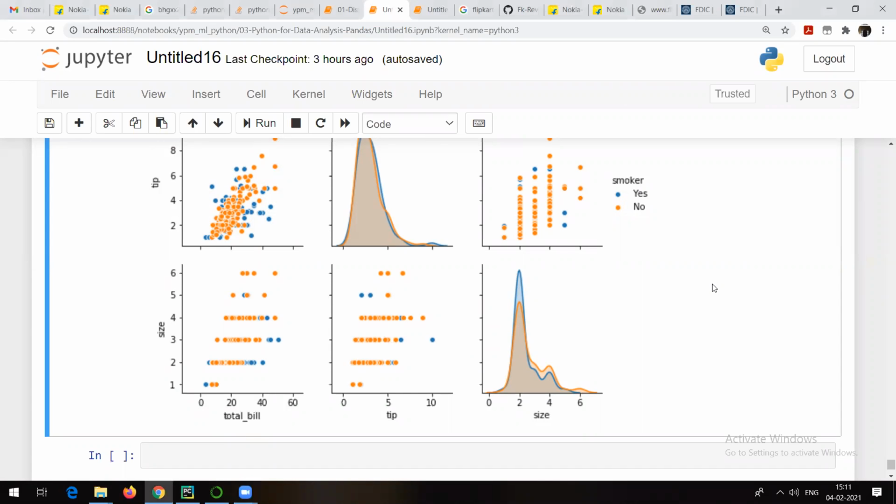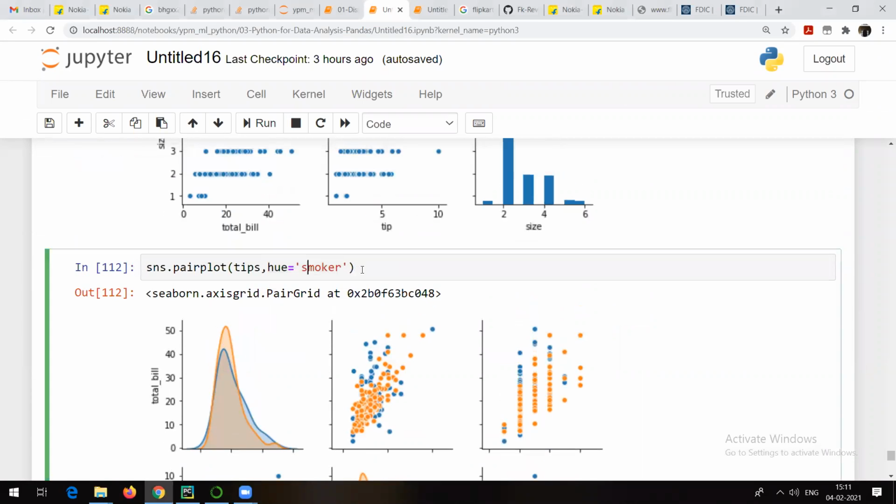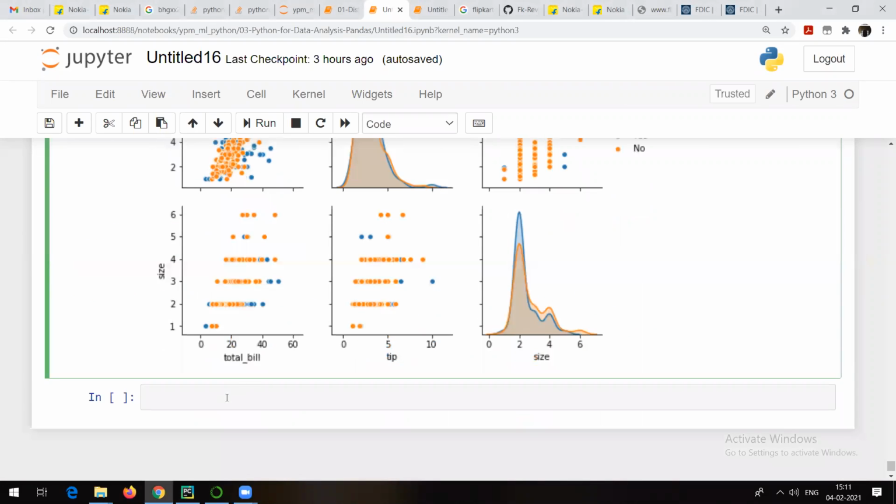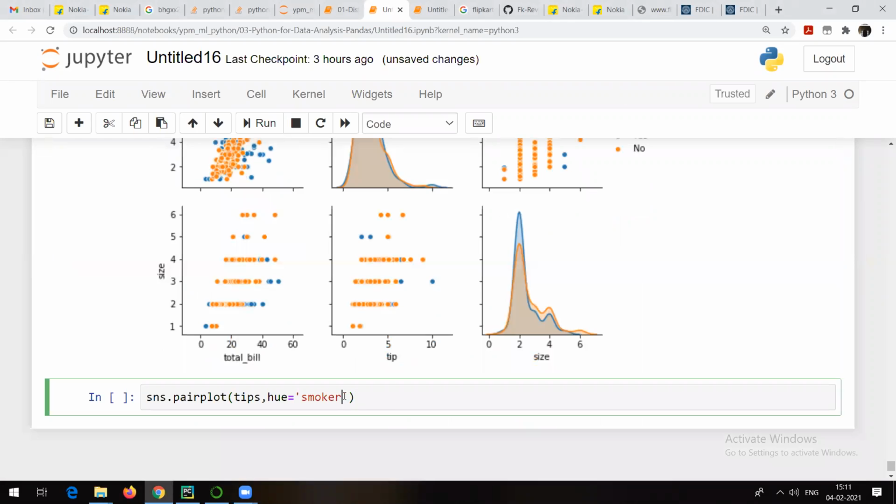Similarly, see, here I have done it for hue is equal to smoker. But it's not compulsory that only smoker should be there. You can check it on the basis of other categorical data. So suppose I want to know which time people prefer, dinner or lunch.